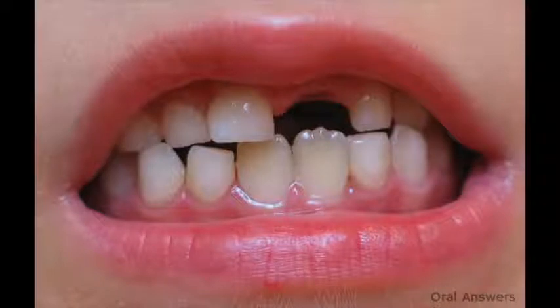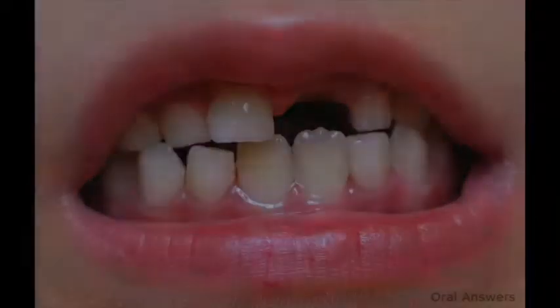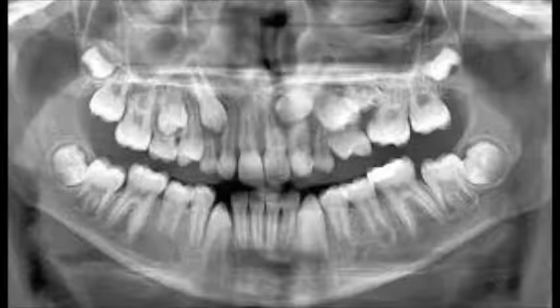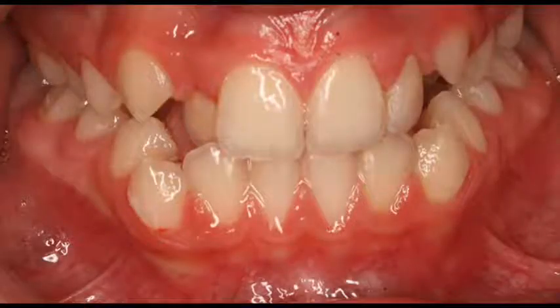You may say, we have 2 sets of teeth. Why should we try and save a milk tooth if it's going to fall off anyway? The permanent teeth form just beneath the milk teeth. Any damage to the milk teeth will also cause damage to the permanent teeth. The milk teeth guide the permanent teeth to erupt in the mouth.